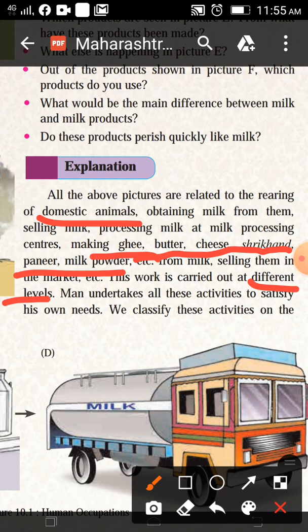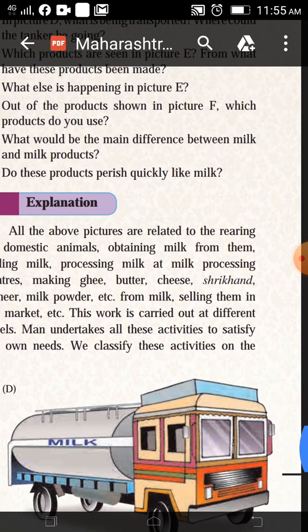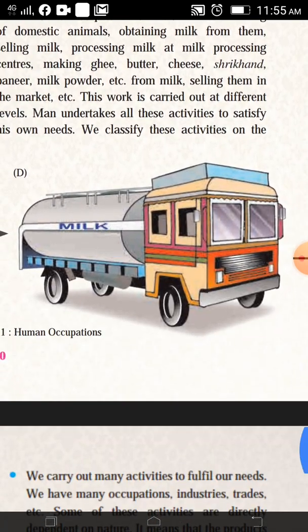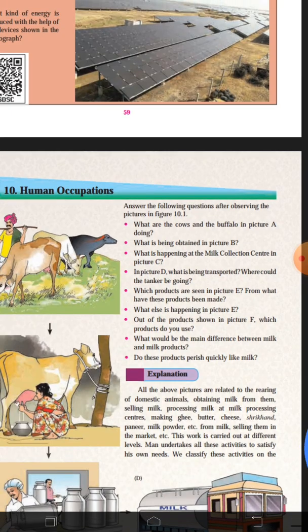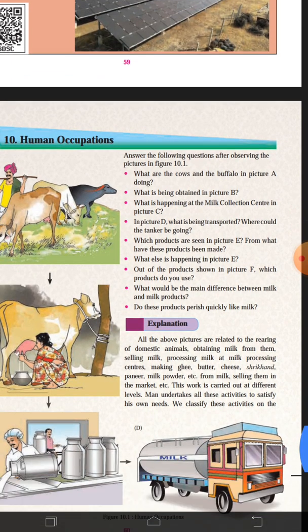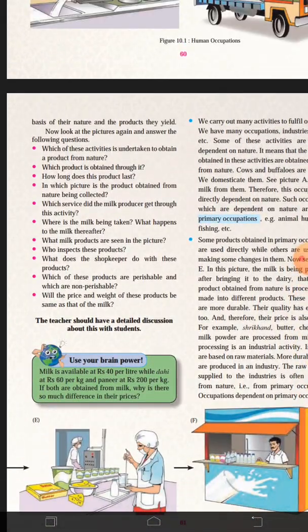Why is this processing done? To satisfy our needs. So we classify these activities on the basis of their nature and the products they yield.